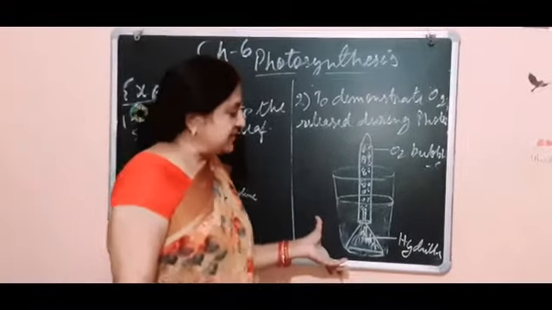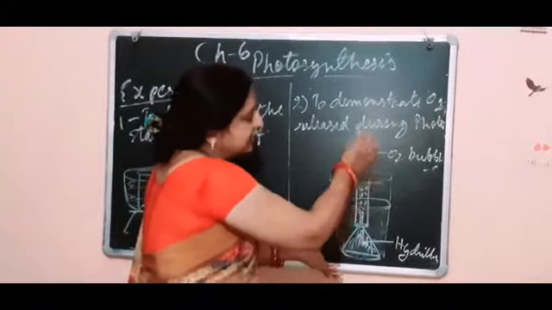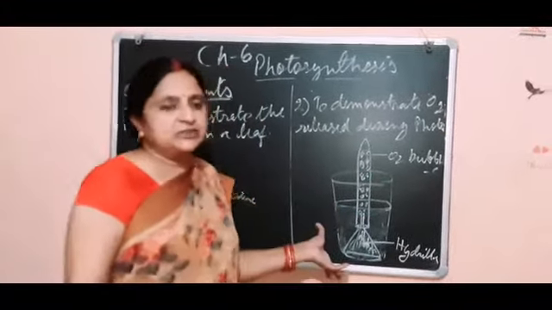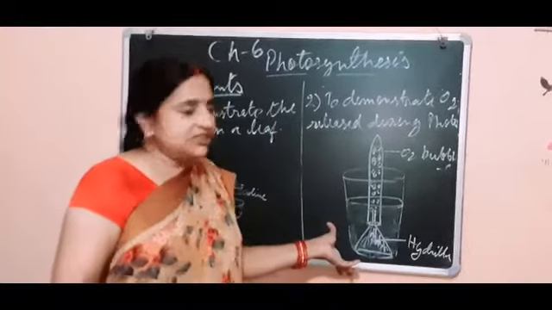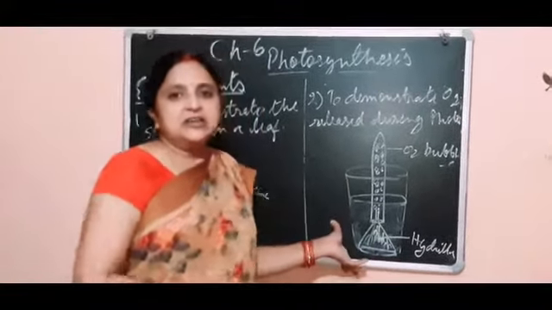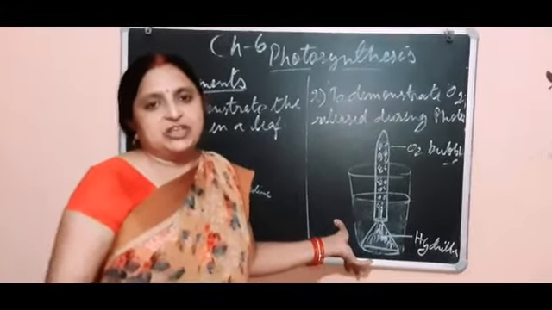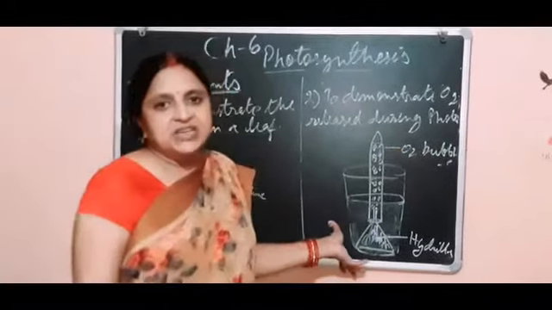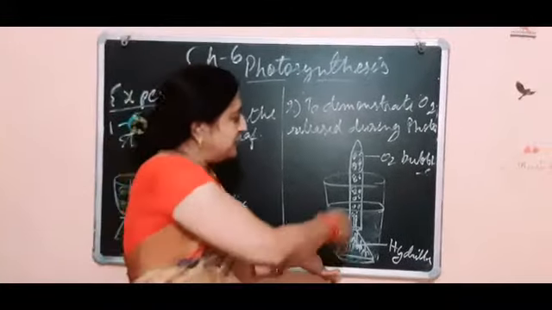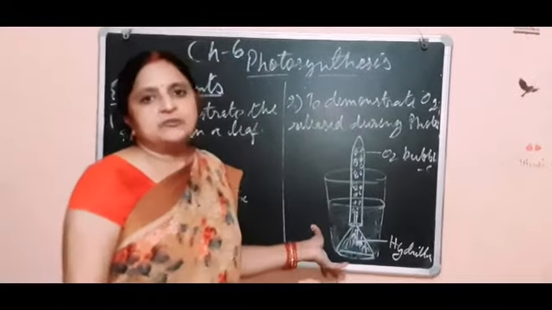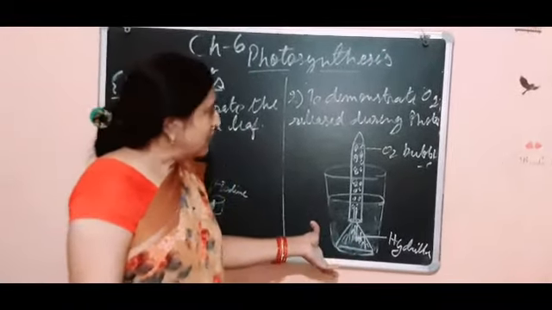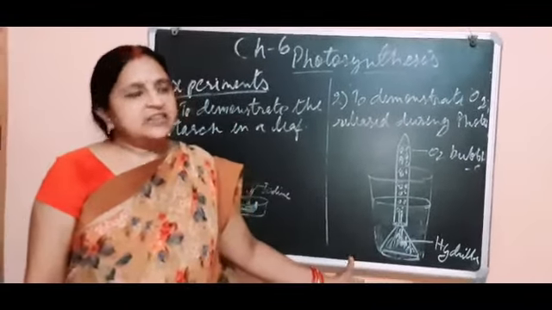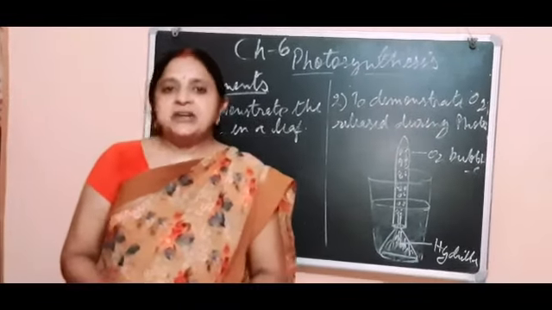After a few hours, we will see bubbles coming out in this way, and when we remove the test tube from the funnel and test it using a lighter, it bursts into a flame, and this shows the presence of oxygen in the test tube. In this way, it proves that oxygen is released during the process of photosynthesis. This is all about the experiment. In this way, I have completed this chapter. In the next class, we will meet with the next chapter. Till then, thank you.